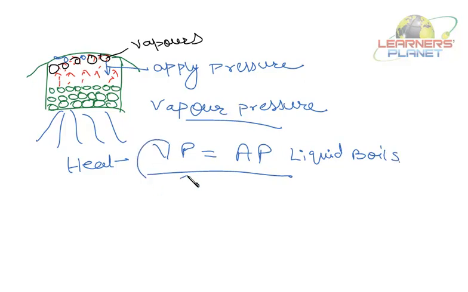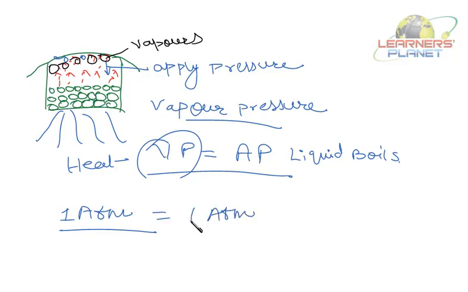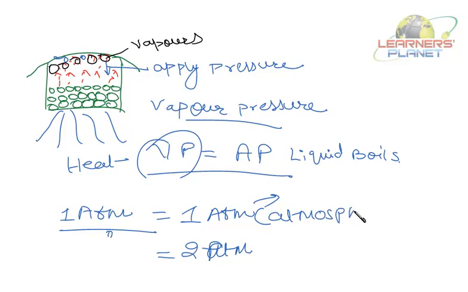It means how much pressure the vapor has to exert. Say if the normal atmospheric pressure is 1 atmosphere, how much pressure do the vapors have to exert so that the liquid boils? It should be 1 only. Right? So if the atmospheric pressure rises, more of the vapors will be required. Say the atmospheric pressure is 2 atmospheres. This is the atmospheric pressure.